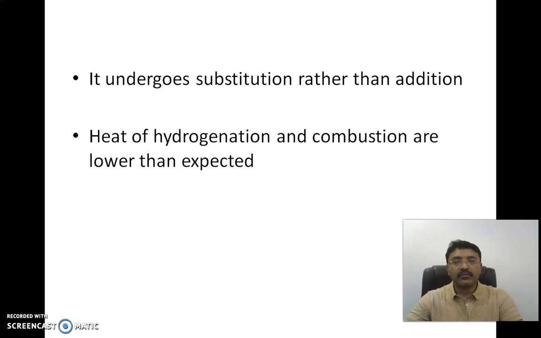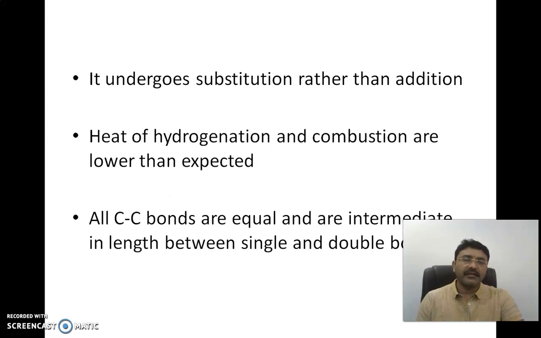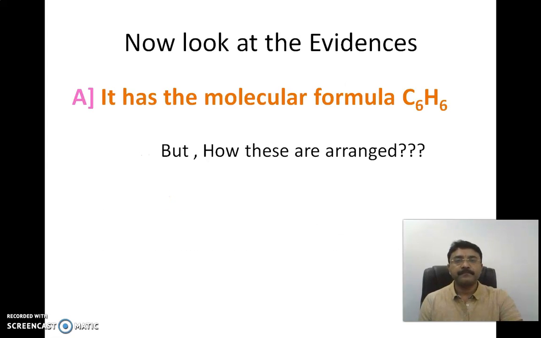Dear students, now go to your references, search the books and the internet, and find out the definitions of heat of hydrogenation and combustion. That is actually very important. In the benzene ring system, all carbon-carbon bonds are equal and are intermediate in length between a single and a double bond. Now let us look at the evidences in detail.